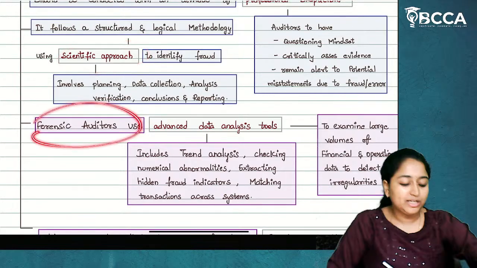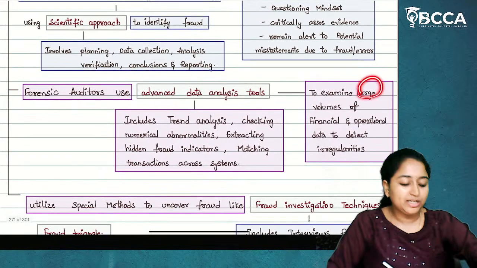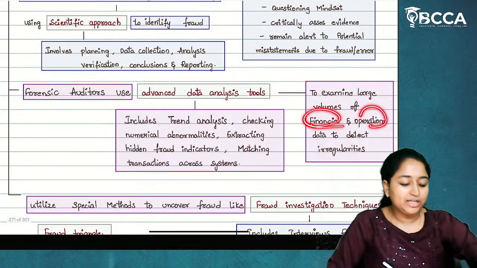And third, forensic auditors will use advanced data analytics tools to examine a large volume of financial and operational data for irregularities. So if there are any irregularities in the data, and that too of a large volume of transactions, to verify that he can use data analysis tools. It includes trend analysis, checking numerical abnormalities, extracting hidden fraud indicators, matching transactions across systems. For all these purposes, he can use data analysis tools.